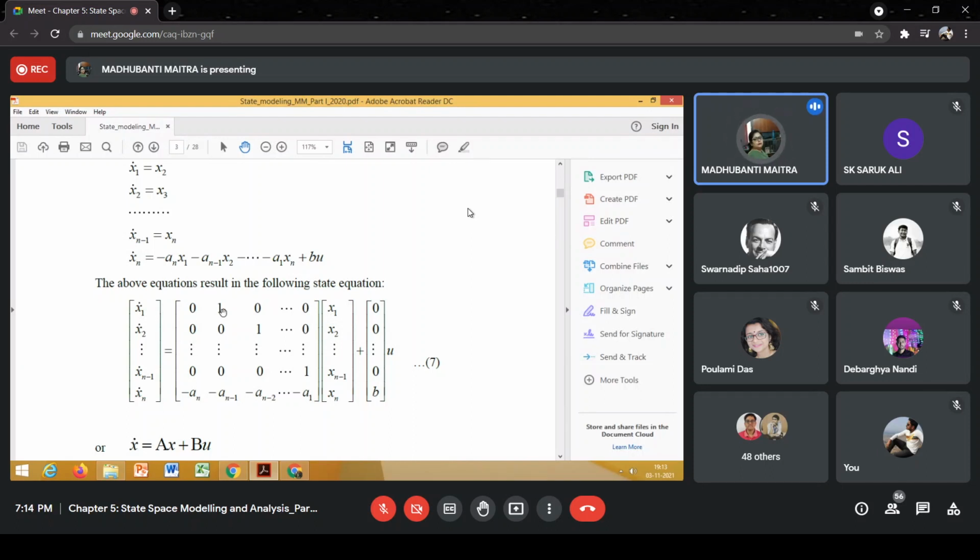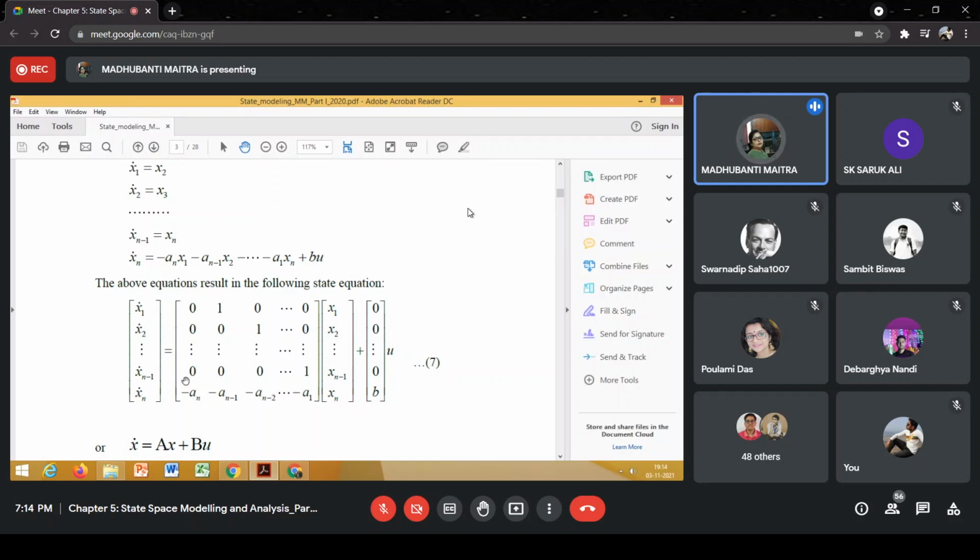The second element of the first row will be 1, 1 into x2, and the rest of the elements of the first row will be simply 0. Similarly, the second row will be 0 into x1 plus 0 into x2 plus 1 into x3 plus 0 into x4, and so on and so forth. So 0, 0, the third element will be 1, and all the rest of the elements will be 0. So in this way, we can proceed.